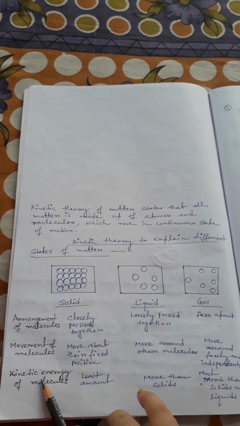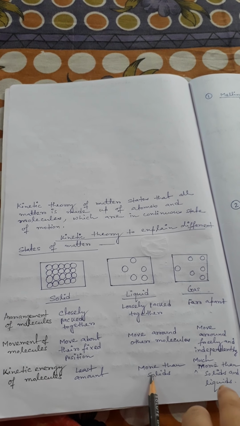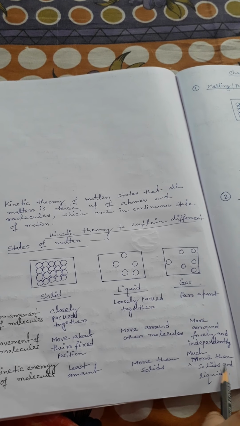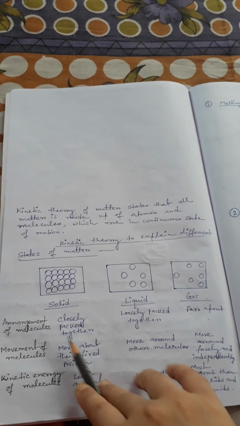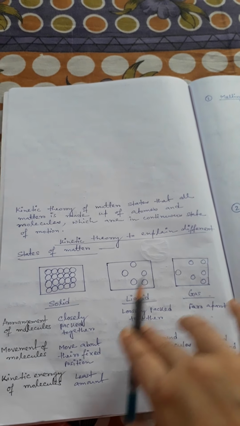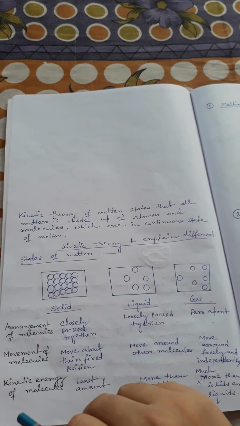The kinetic energy of molecules is the least in a solid, more in a liquid than in a solid, and much more in a gas than in solids and liquids. So according to the kinetic theory, we explain the different states of matter in this way. These things I already discussed in my previous video.